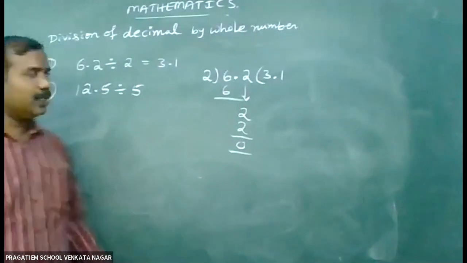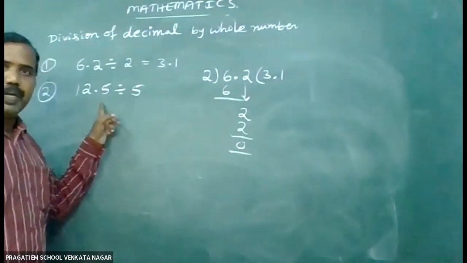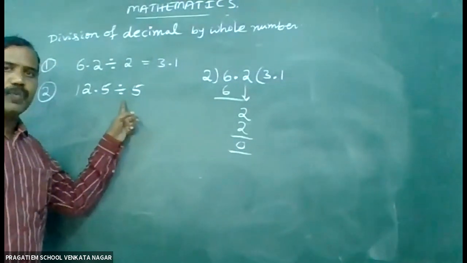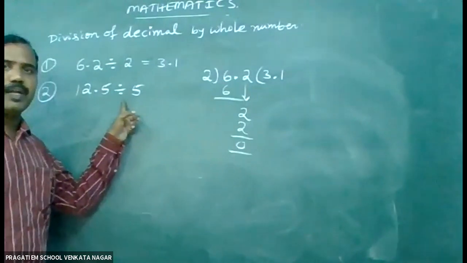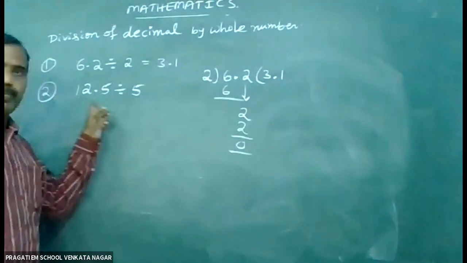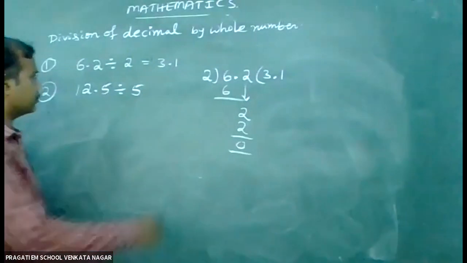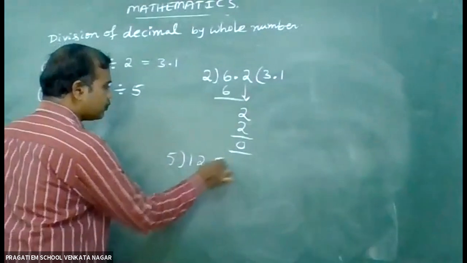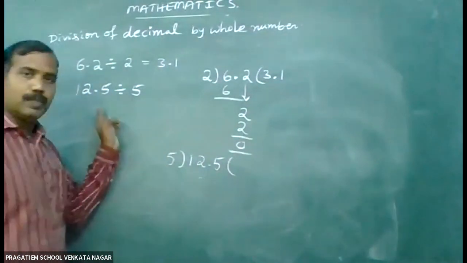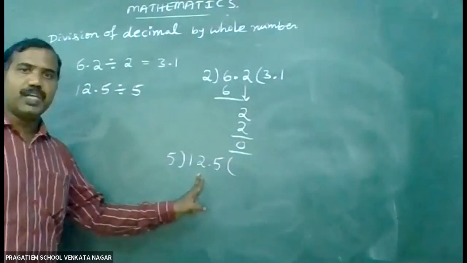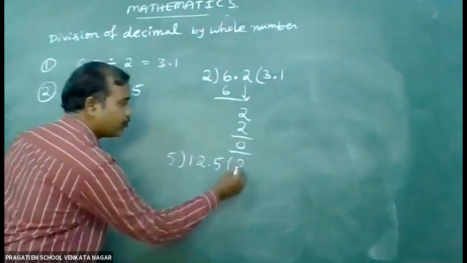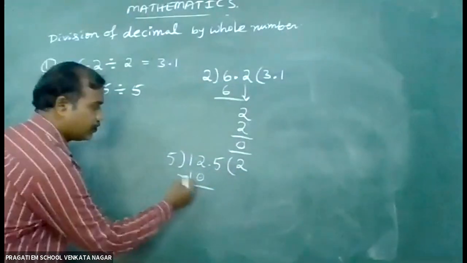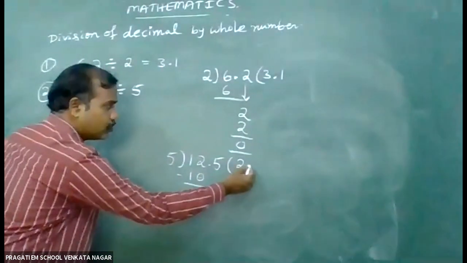What is the second example? 12.5 divided by 5. We can do the shortcut manner and the long division also. 12.5 divided by 5. 5 2s are 10, remainder 2.